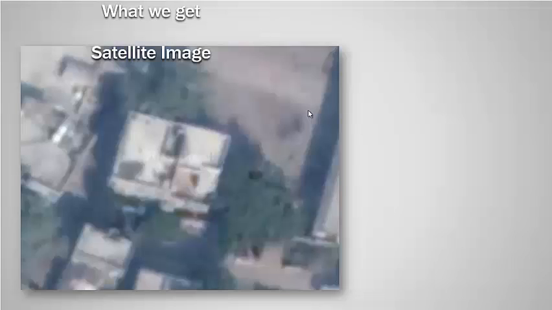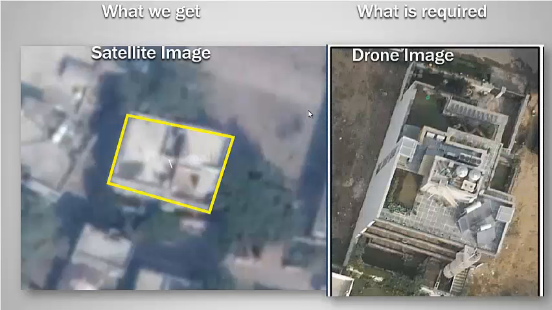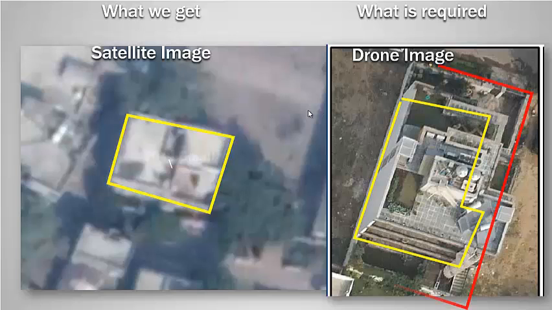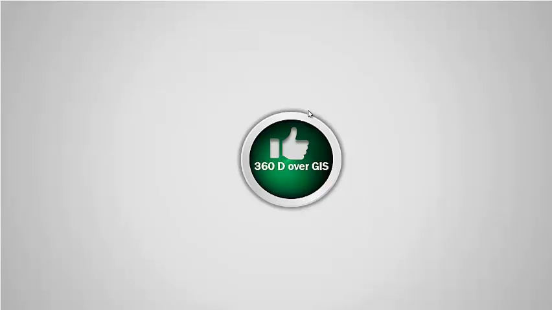With the help of satellite image, we can only digitize the property boundary. However, if we utilize drone mapping data, it allows us to digitize a more accurate building outline, and it also facilitates digitizing the boundary of the property, which is a very vital requirement in the property tax assessment function. Thus, the concrete advantage of 360-degree technology over GIS is to enhance the accuracy of the primary data, which gives